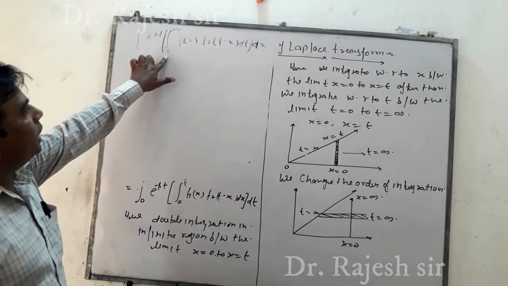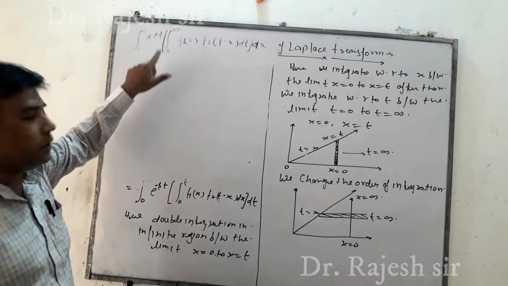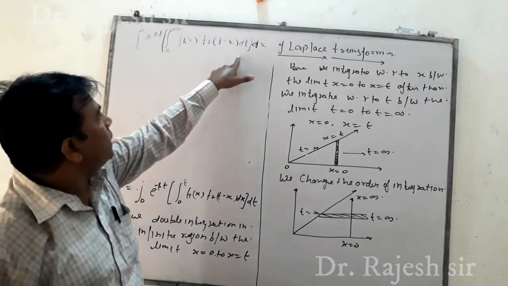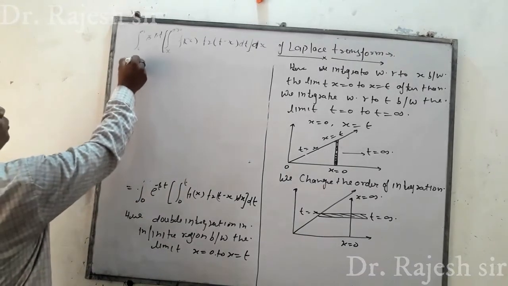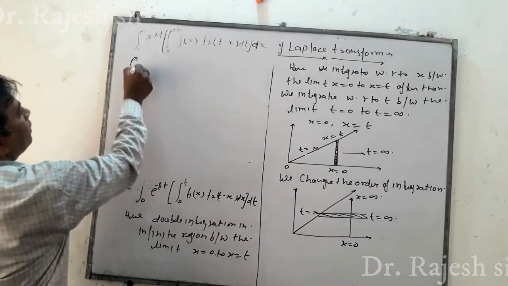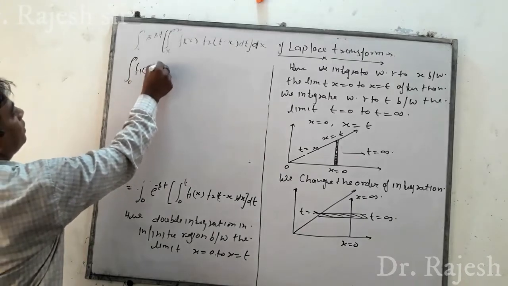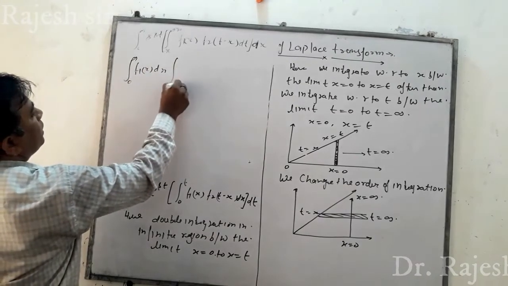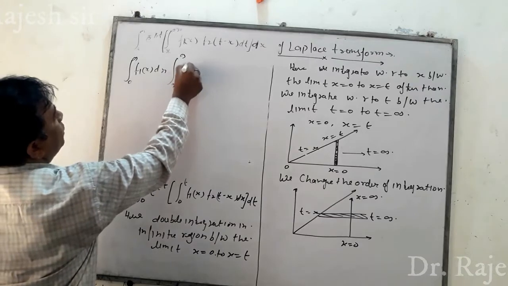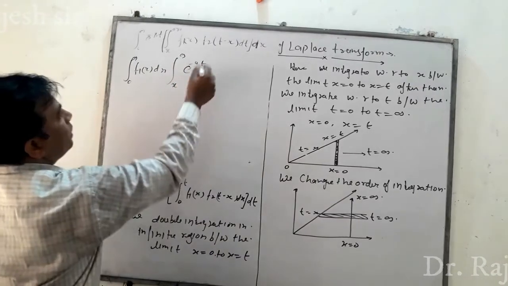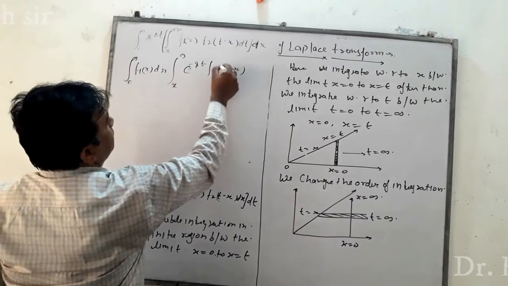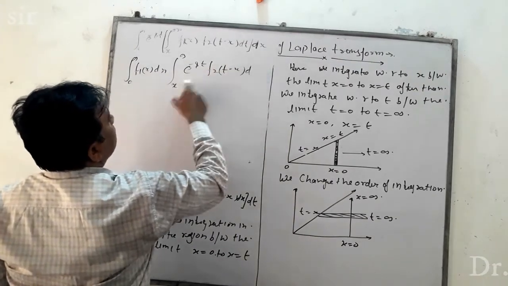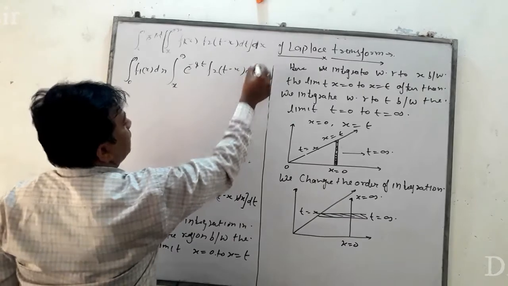If the limit is in terms of x, then the function of x will be constant. Integral 0 to infinity of f1(x) dx, integral x to infinity of e to the power minus st, f2(t minus x) dt.